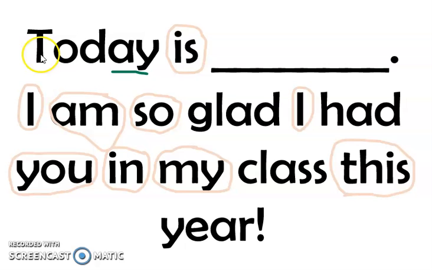A, like in today. Alright, the next one is right here. The O at the end sometimes says its name. So this is O says O, like in so.